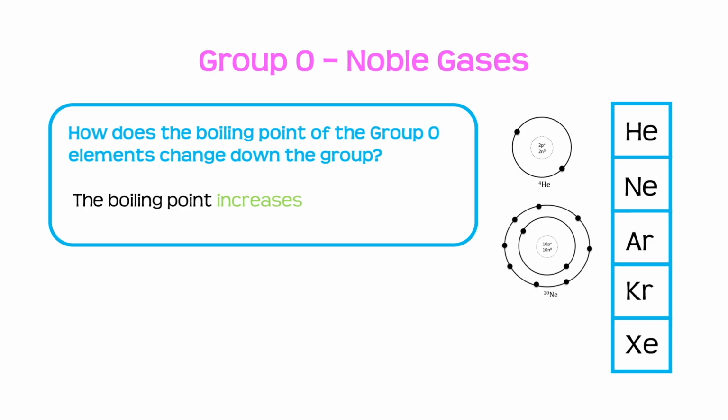So the next fact we need to know about the noble gases is how does the boiling point of the group 0 elements change down the group? We need to know that the boiling point increases down the group.